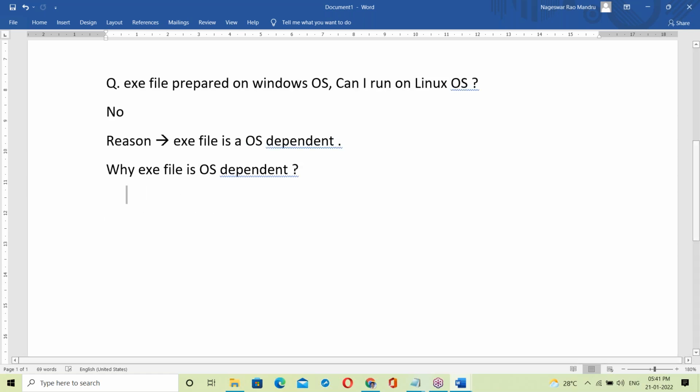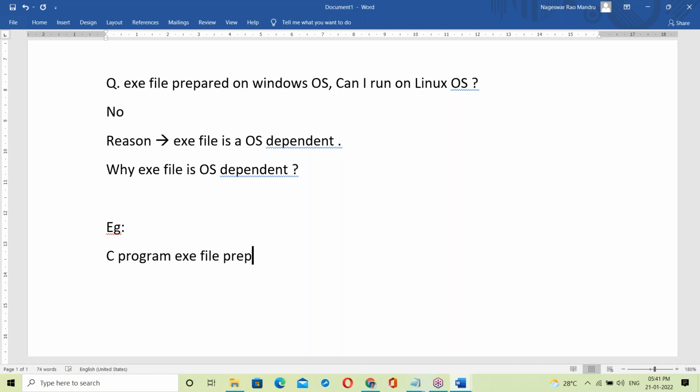Suppose, for example, a C program exe file prepared on Windows.